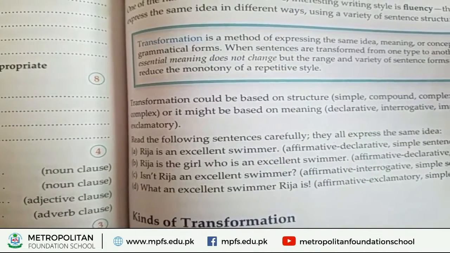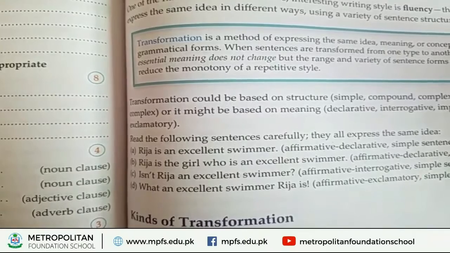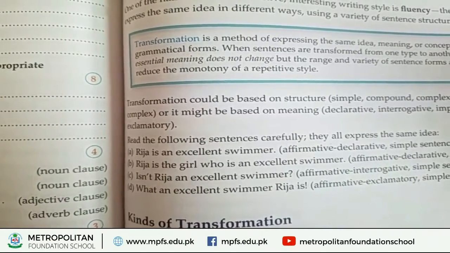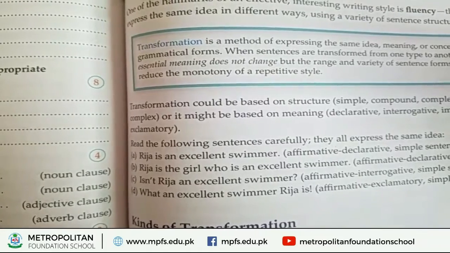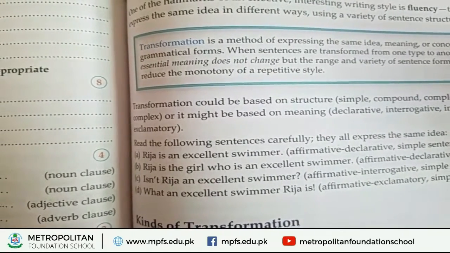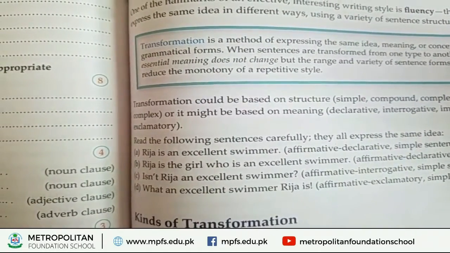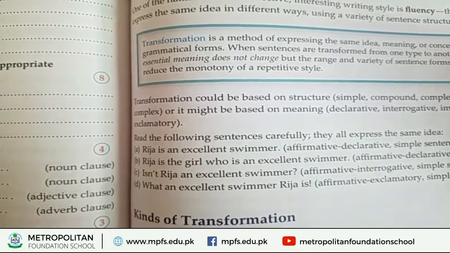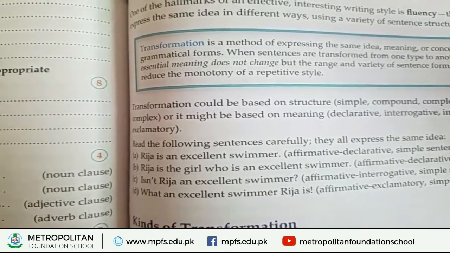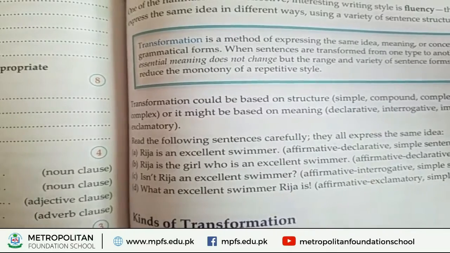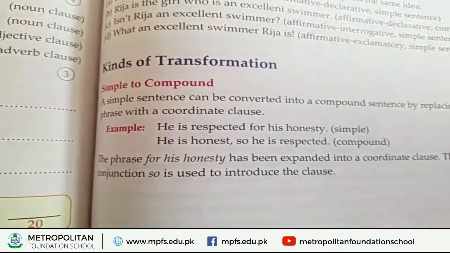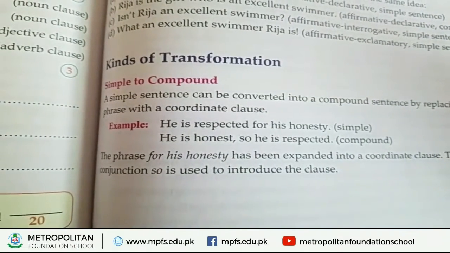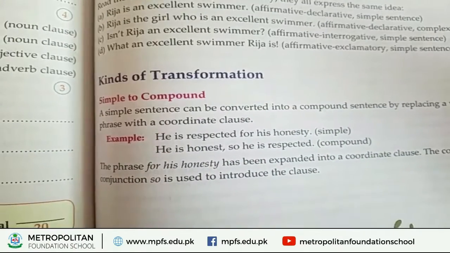Transformation could be used on structure, like simple, compound, complex, or it might be based on meaning, like declarative, interrogative, imperative, and exclamatory. So here are the kinds of transformation.